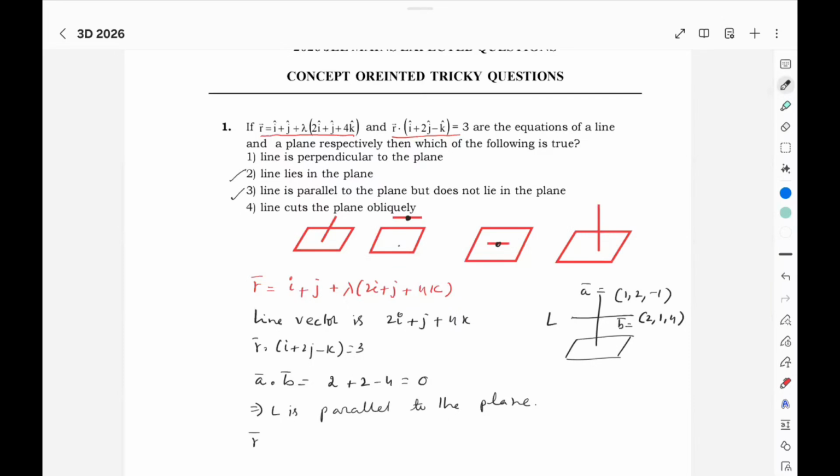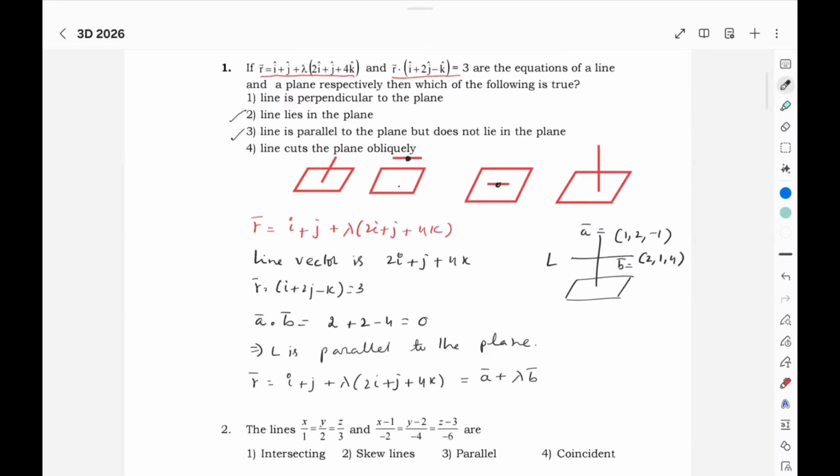So r bar equal to i plus j plus lambda times (2i plus j plus 4k), which is a bar plus lambda b bar, represents a line passing through the point i plus j. I plus j means 1, 1, 0. Let us check whether this point lies in the plane or not. Here the plane r bar dot r means xi plus yj plus zk dot (i plus 2j minus k) equal to 3.